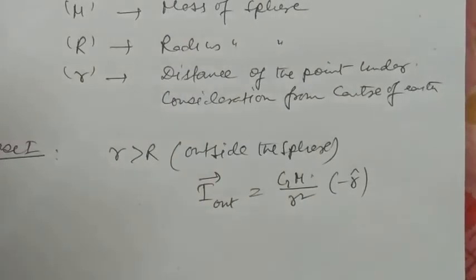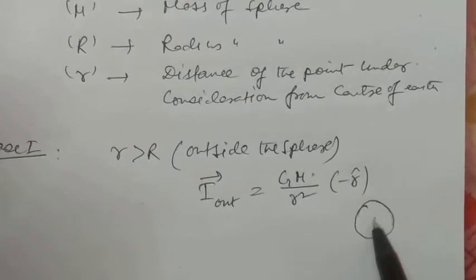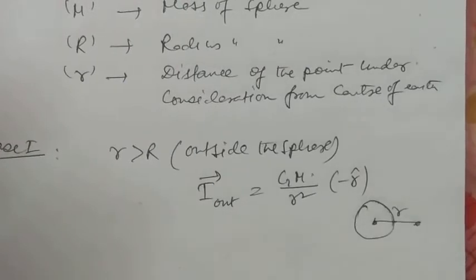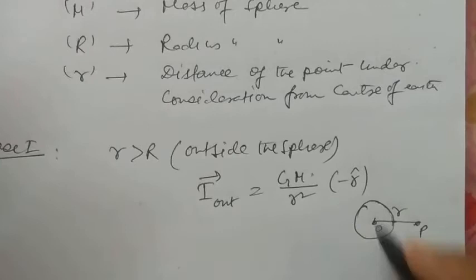So the point is outside the sphere. This is a sphere with radius R, and the point is outside the sphere. Suppose from O to P the distance is r, and the radius of the sphere is capital R.